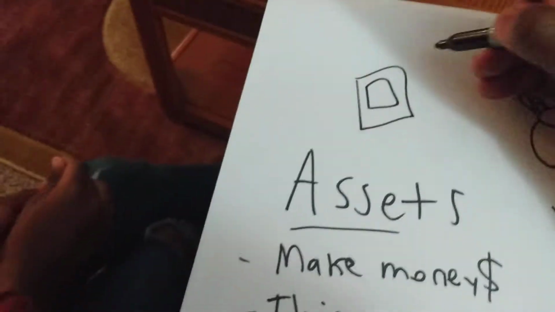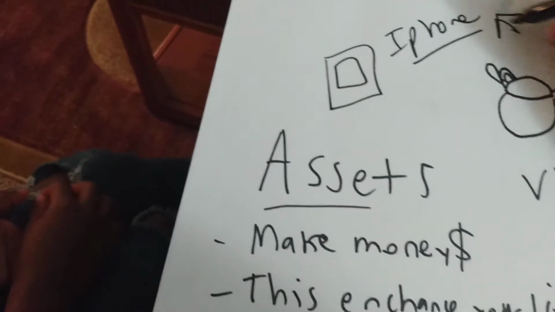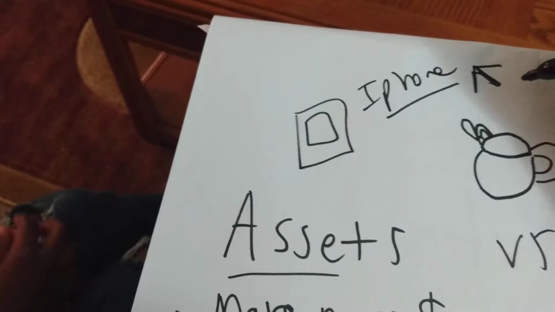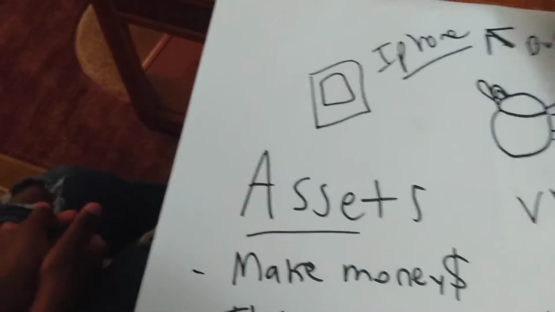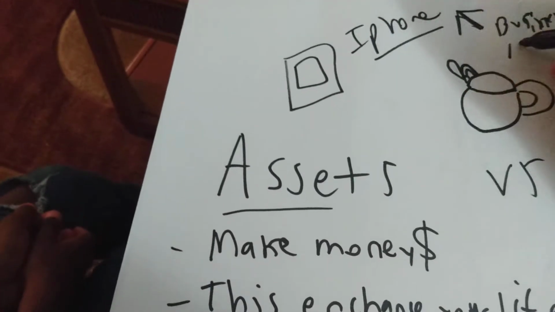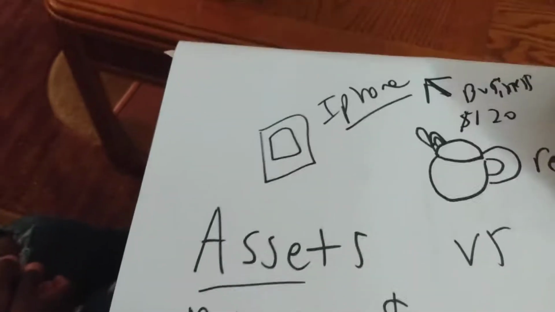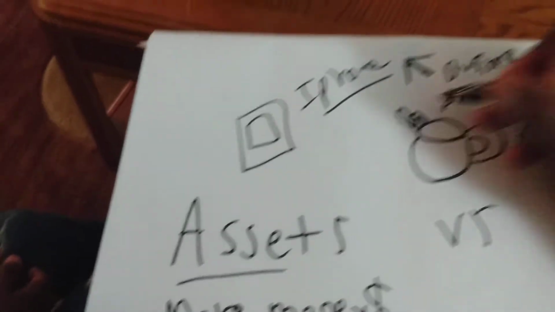For example, you get a lot of people that buy cell phones, right? My mom bought a lot. So you get people that buy cell phones and they get iPhones and all these other things, right? Now, the people that really use these for the benefit are in business. I told you about business. You work for yourself. And they can write these bills off. So every month they might pay a bill of $120 or something like that to have this iPhone. But they can tax write this off. So they're basically getting this phone for free.